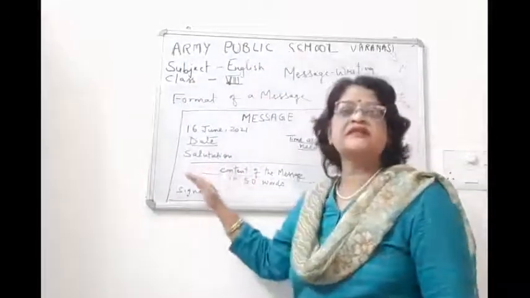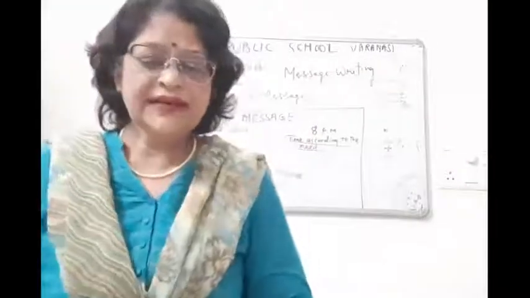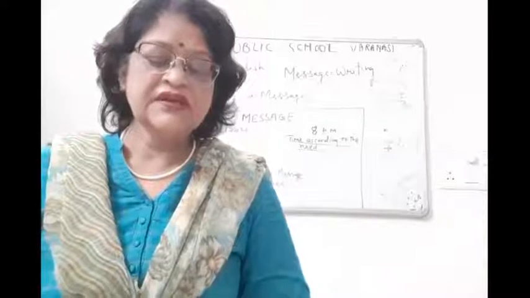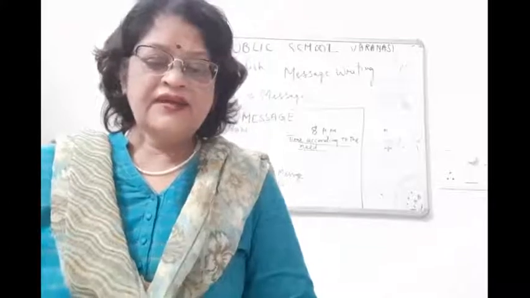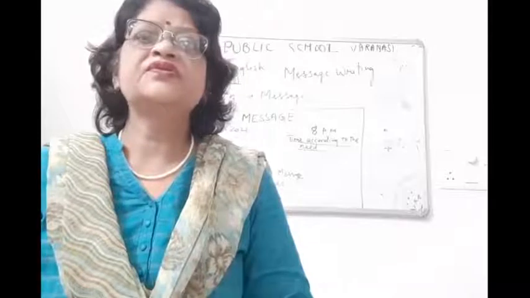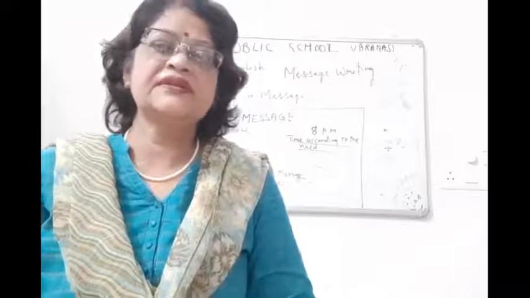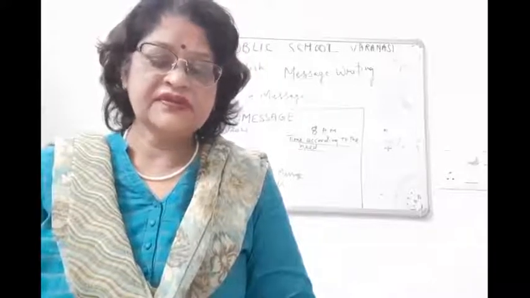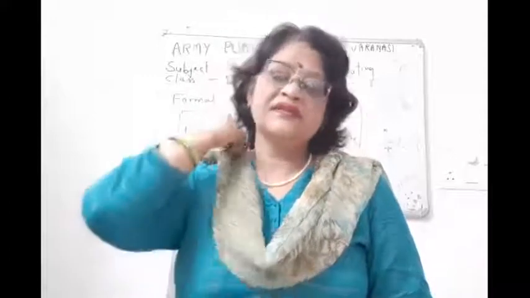You will be starting your message with who rang up to say what. Okay, who rang up to say what. In this way you will write your message children. All right, and of course children, then you have to write the signatory, the person who is sending you the message, who is giving you the message. You have to write the name of that person. So I think this is clear to you.